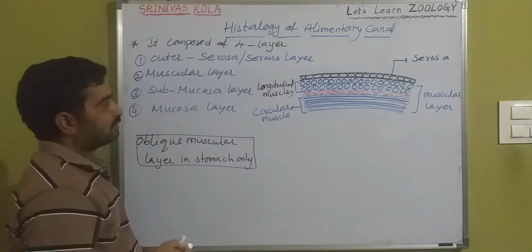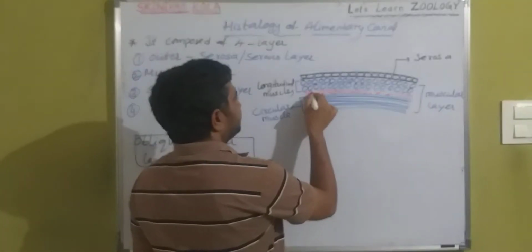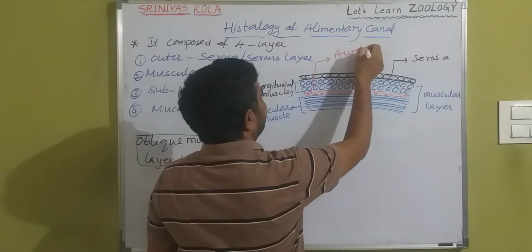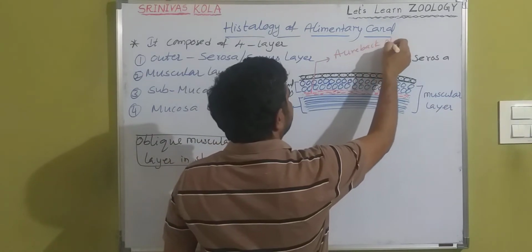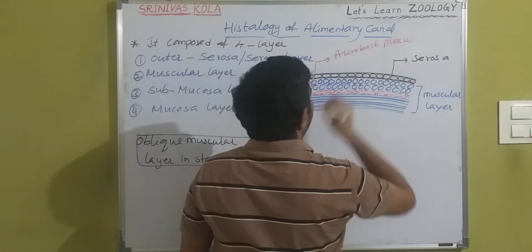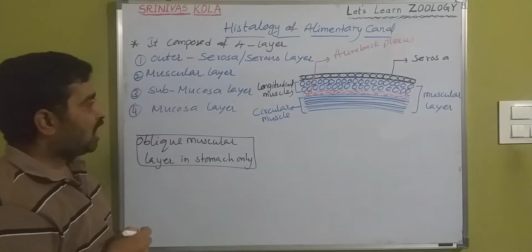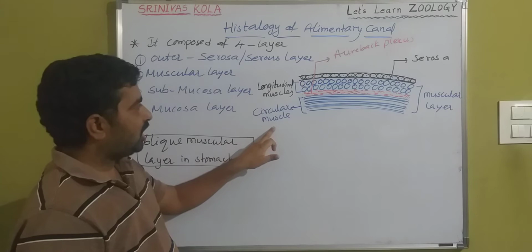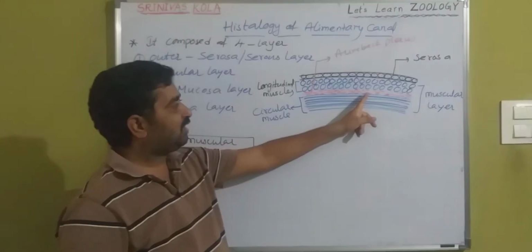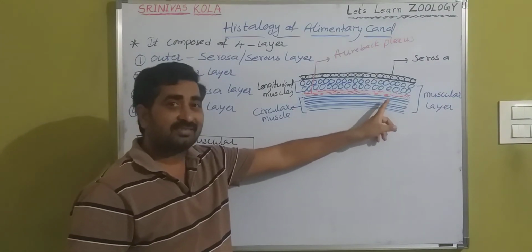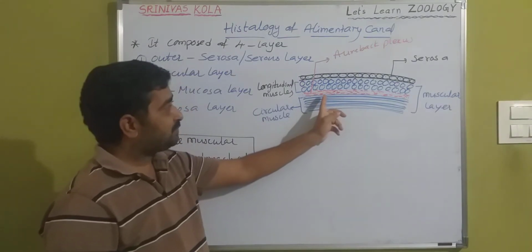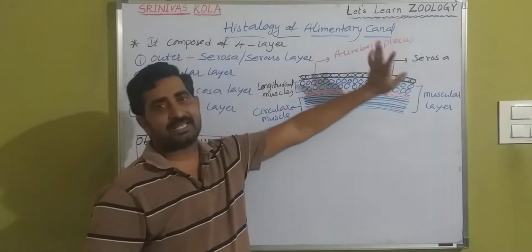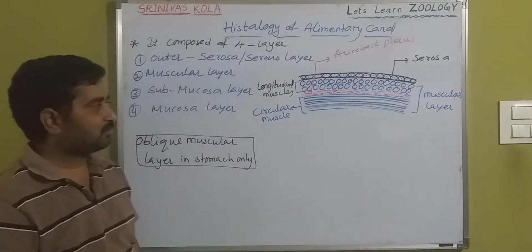These are called Auerbach's plexus. Auerbach's plexus means that in between the longitudinal and circular muscles there is a network of parasympathetic neurons, collectively called Auerbach's plexus.